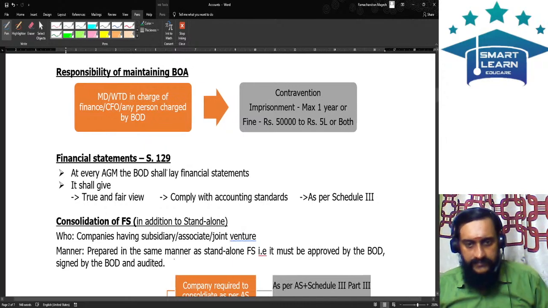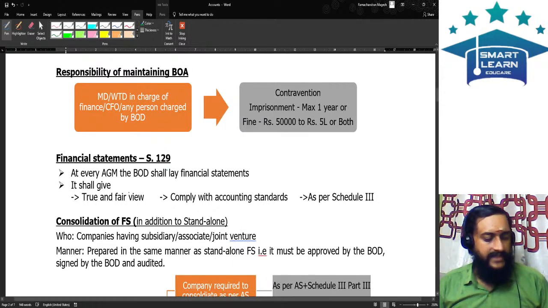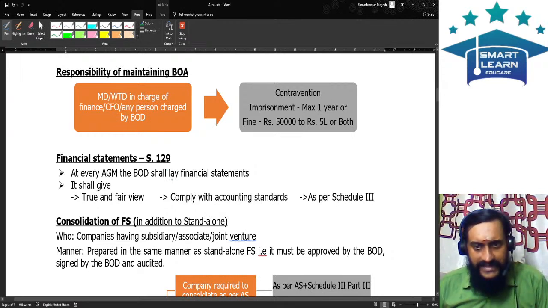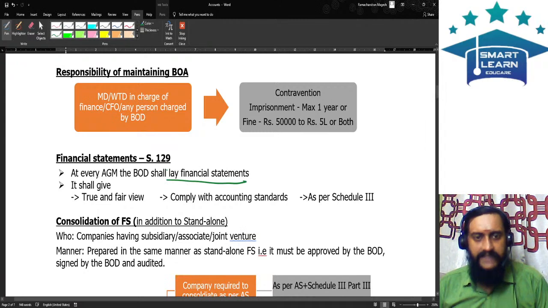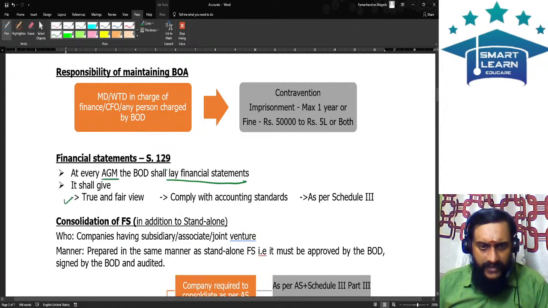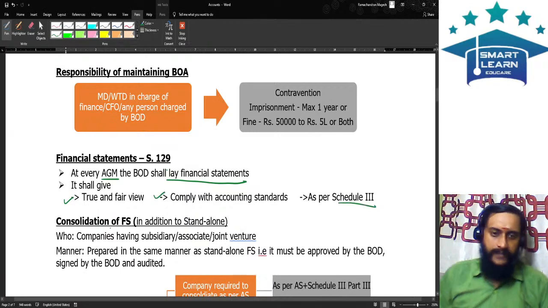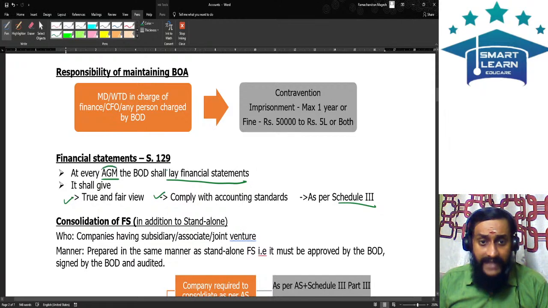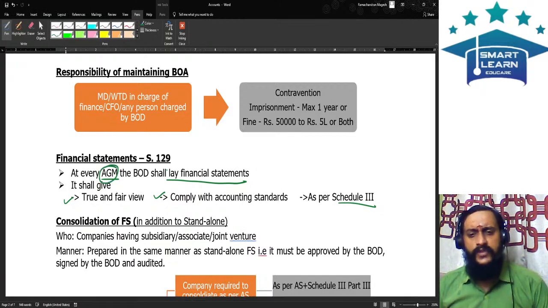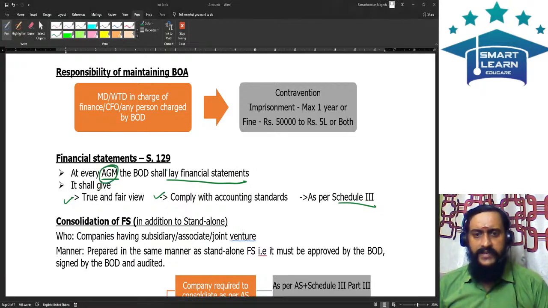Financial statements. At every annual general meeting, the board of directors shall lay the financial statements. It shall give a true and fair view. It should comply with the accounting standards and it should be as per Schedule 3. At every annual general meeting, this is an easy MCQ question. The question may be